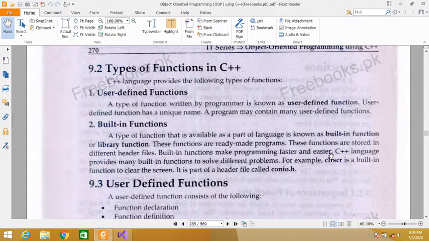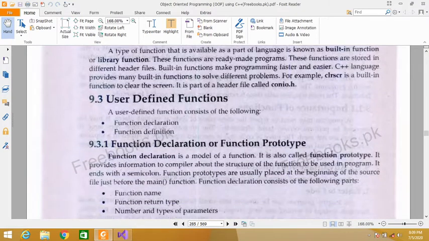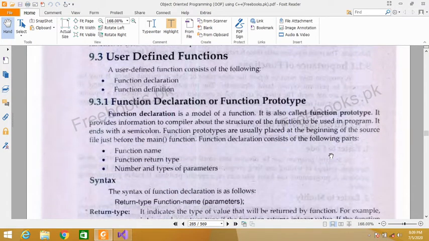C++ language provides many built-in functions to solve different problems. For example, clear screen, a built-in function to clear the screen. Today we will cover user-defined functions in detail. In this video we will cover user-defined functions in detail.